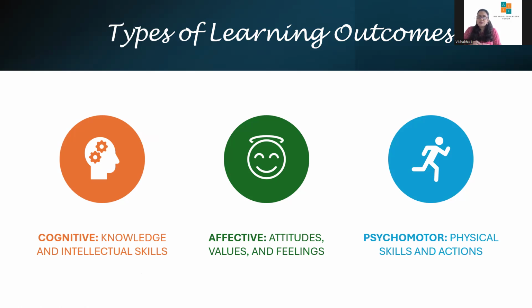For example, in social science, the learning outcome will be: student will be able to demonstrate respect for different cultures and traditions. The activity will be to have students present festivals from different communities and share one value they learned. The assessment will be to observe participation, respectful communication and reflection in discussion. The main tip for teachers here: model positive behavior and use group activities to nurture empathy and values.